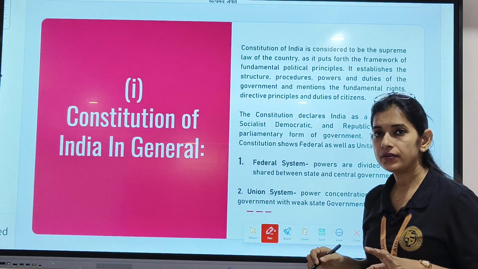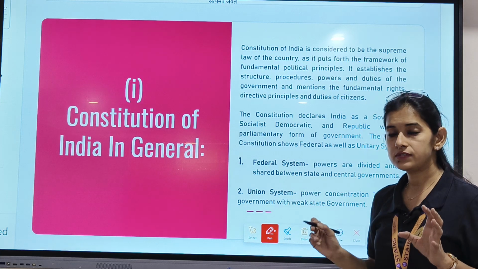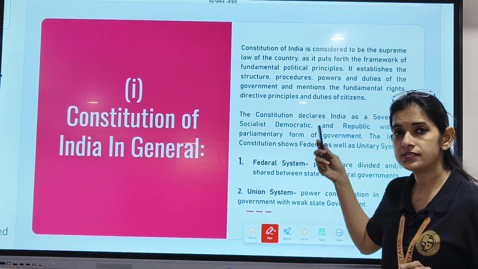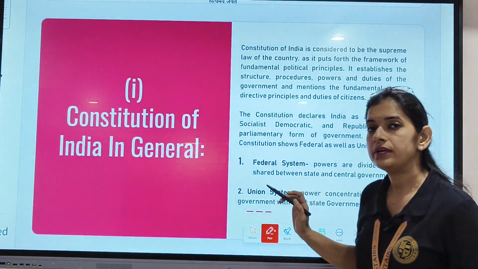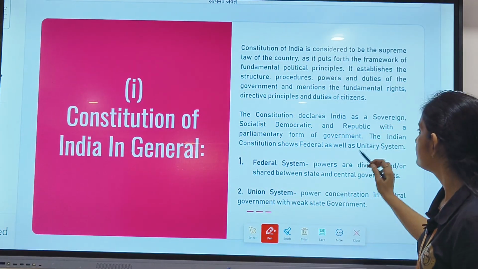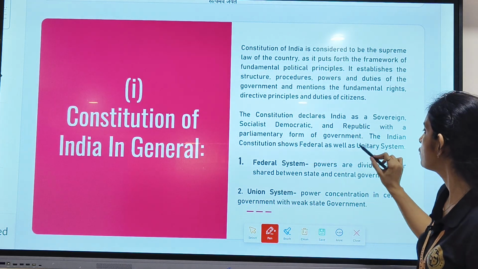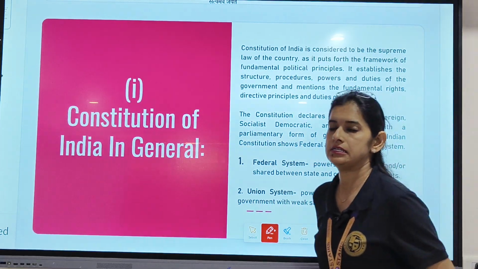The Constitution of India actually gives us an idea that it is a socialist, democratic, republic country, clear, and along with it is a parliamentary form of government. The Indian Constitution shows a federal as well as unitary system.